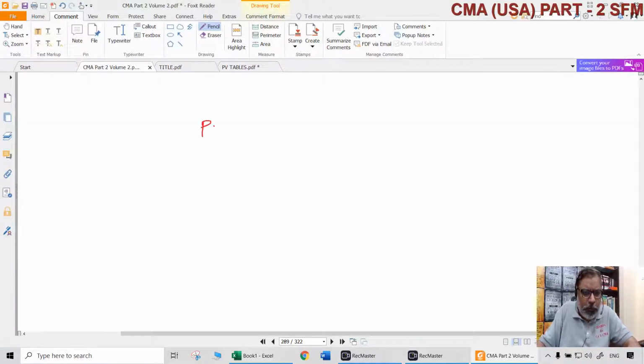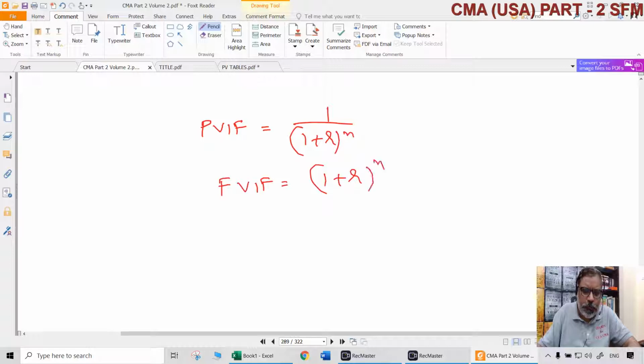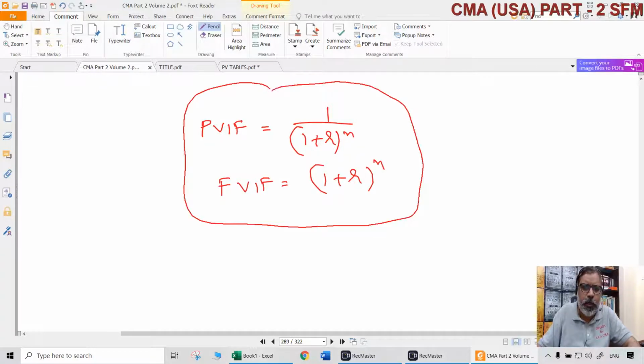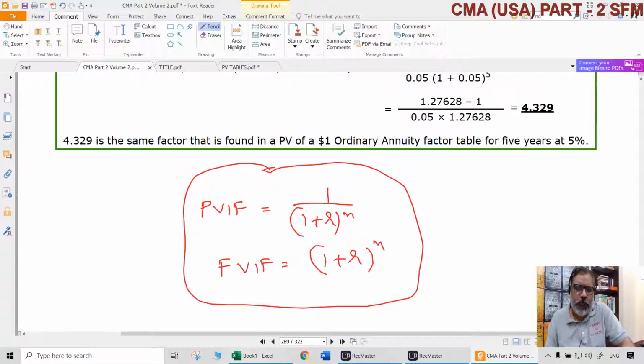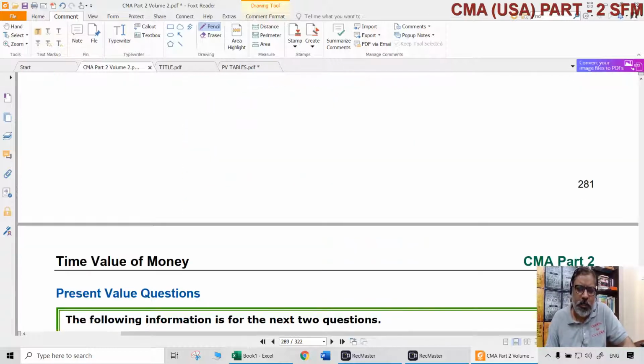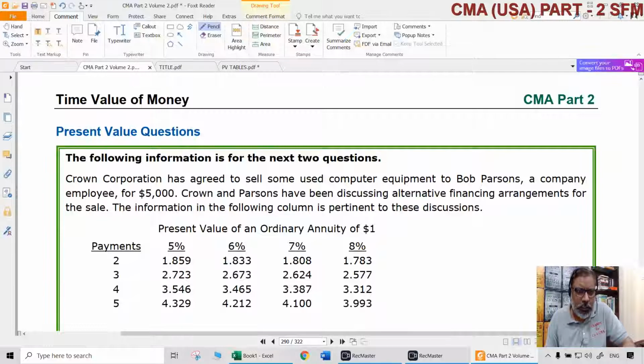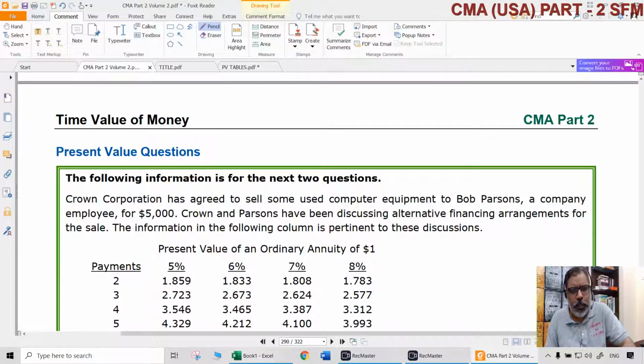For normal PVIF, it is simple: 1 divided by 1 plus R to the power of n. There you can use the formula. For normal FVIF, that is simple: 1 plus R to the power of n. So these things you can use formulae practically also. For annuities, I don't suggest using the formulae from an examination point of view because it will waste a lot of time. So that is the concept of time value of money in a nutshell.